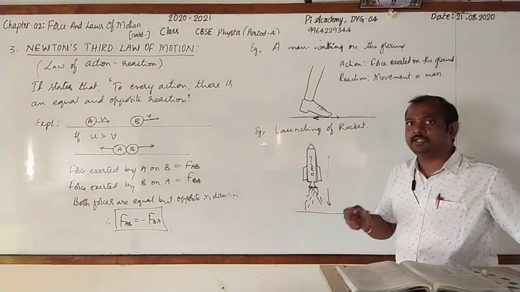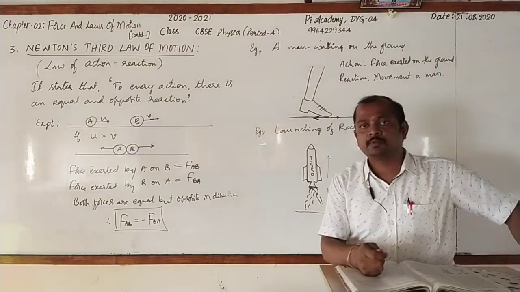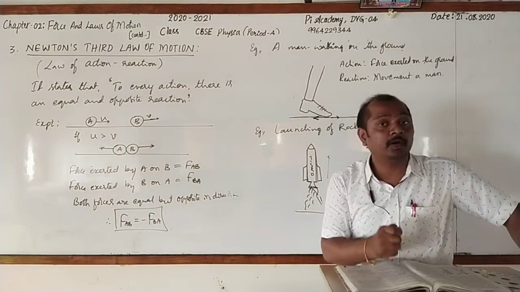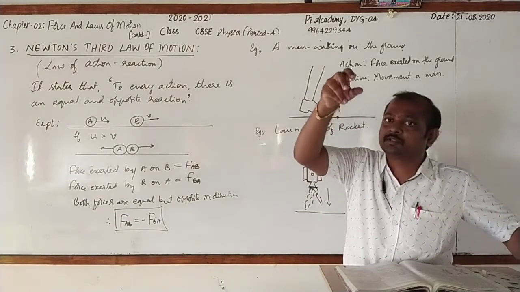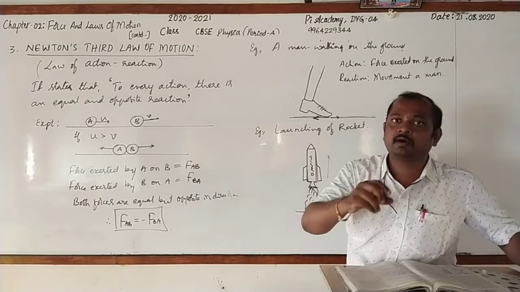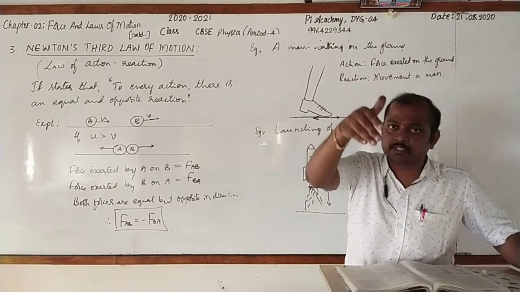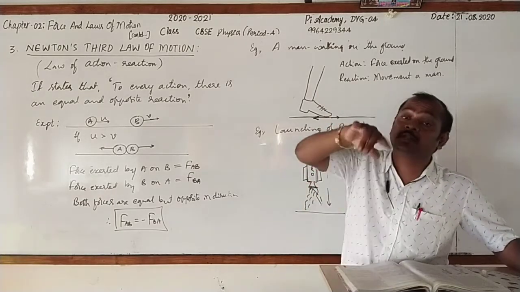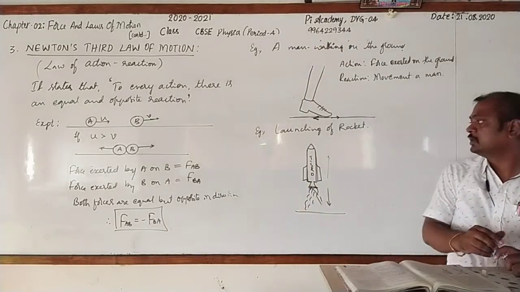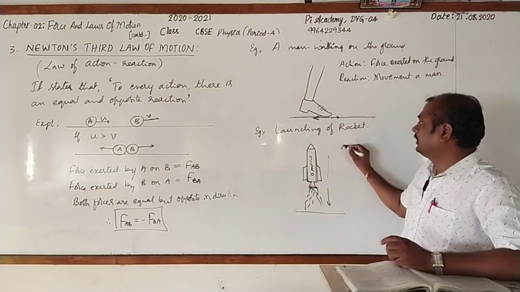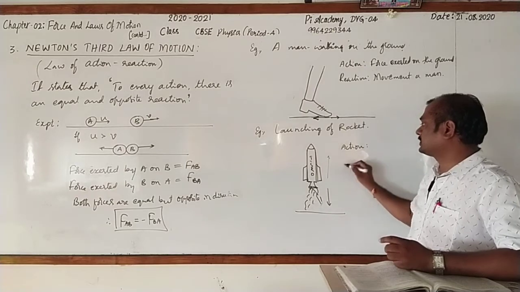You might have noticed that even in the Diwali festival, whatever rocket we are going to burn, you can notice that first the burnt gases, or the fire, can be observed moving towards the ground, but the rocket will go up. So here also we can identify action as well as reaction.